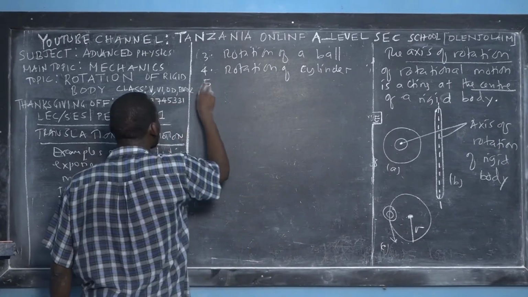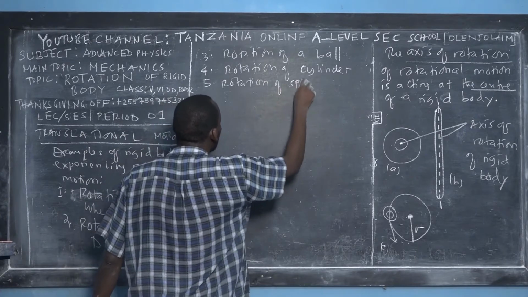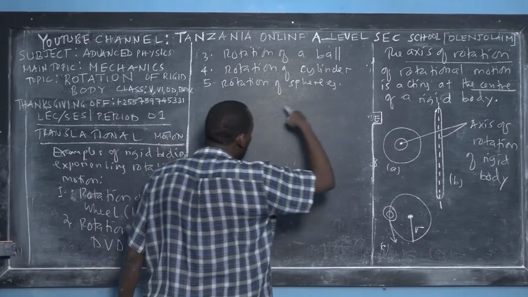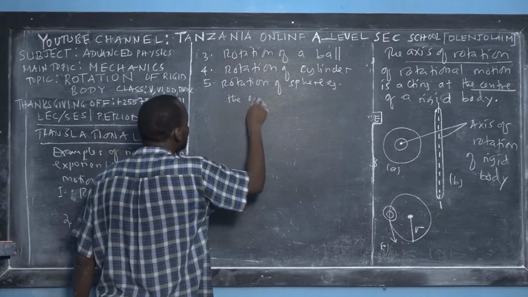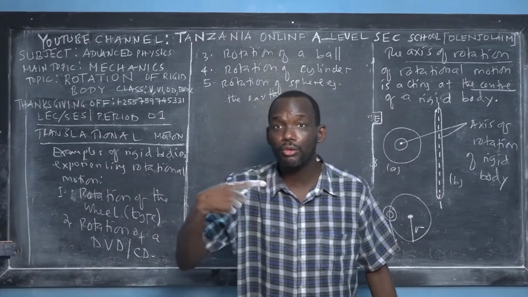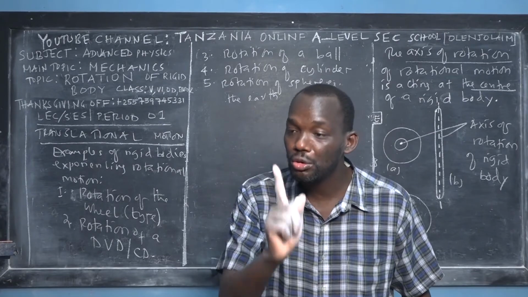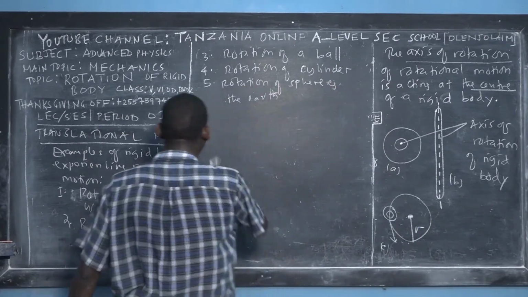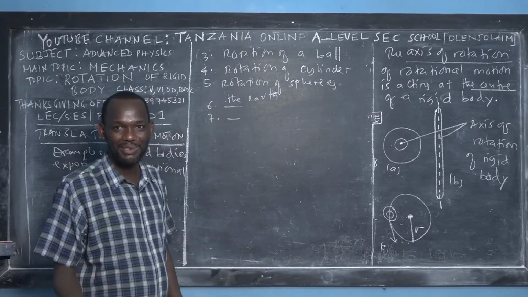Again, we have another example: rotation of spheres, or bodies which are spherical. A good example of a spherical body is the Earth. The Earth rotates about its own axis in how many hours? 24 hours. So that is rotational, right? Not revolution. I think we can even add example six, example seven, because rotation is beautiful.